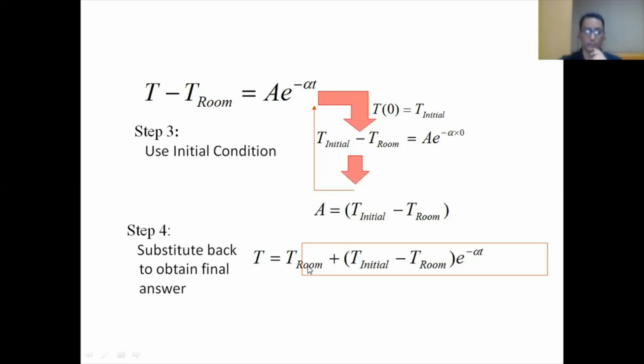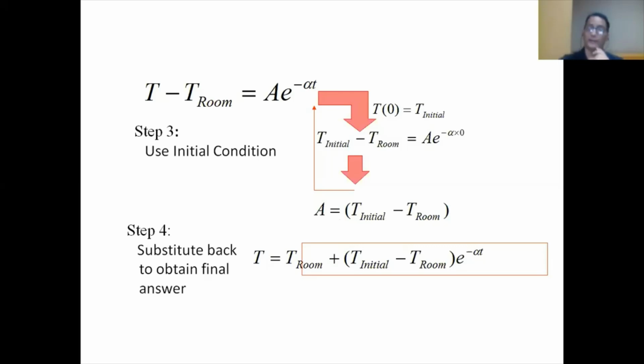So that means we can get the temperature of the coffee now. In this way we can find the temperature of the cup of coffee when it becomes cold. So this is a simple application of Newton's law of cooling.